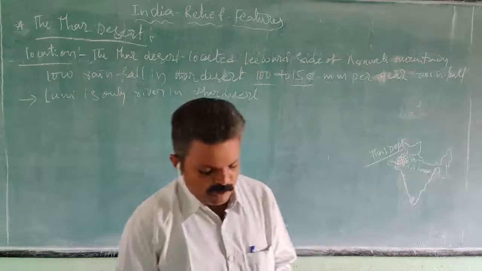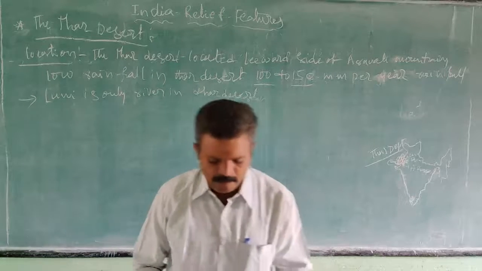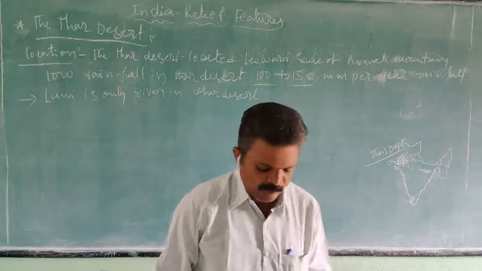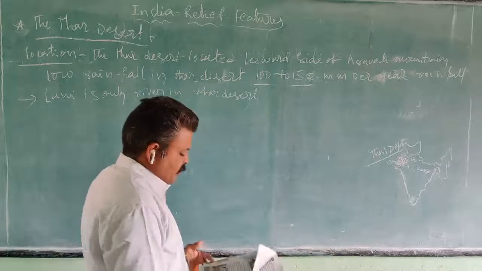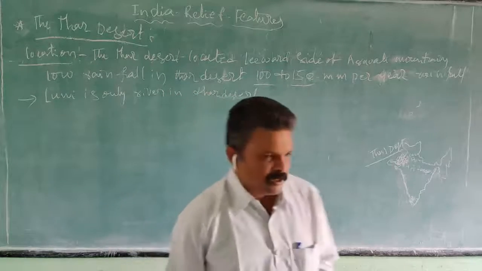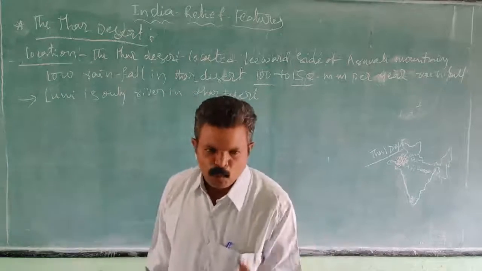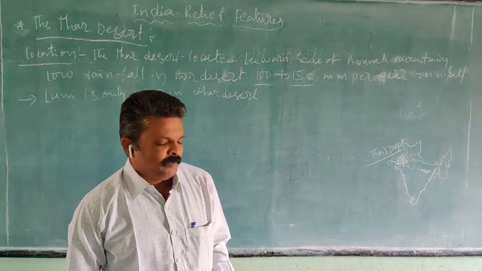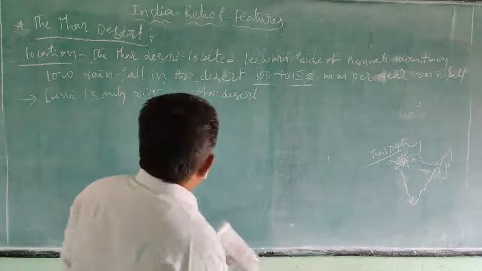This is an internal drainage that ends in lakes and does not reach the sea. We also find oases, where some areas have a pool of water. So this is the Thar Desert.